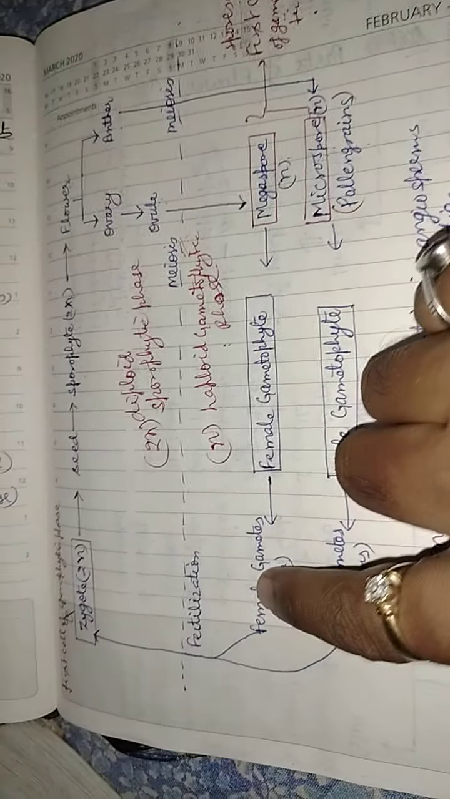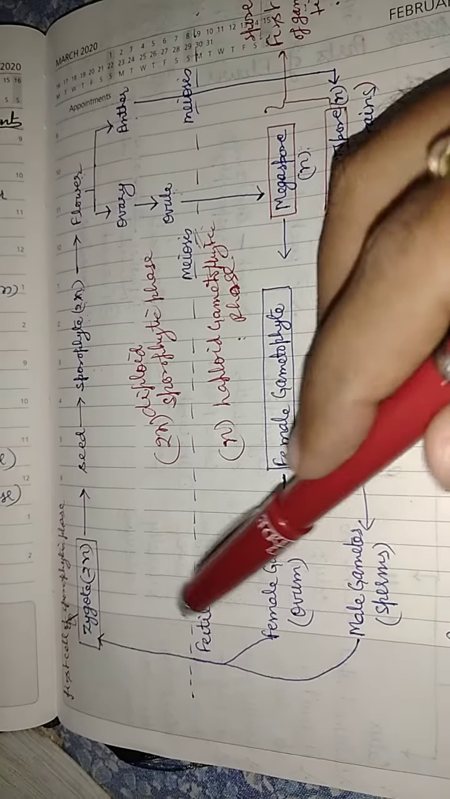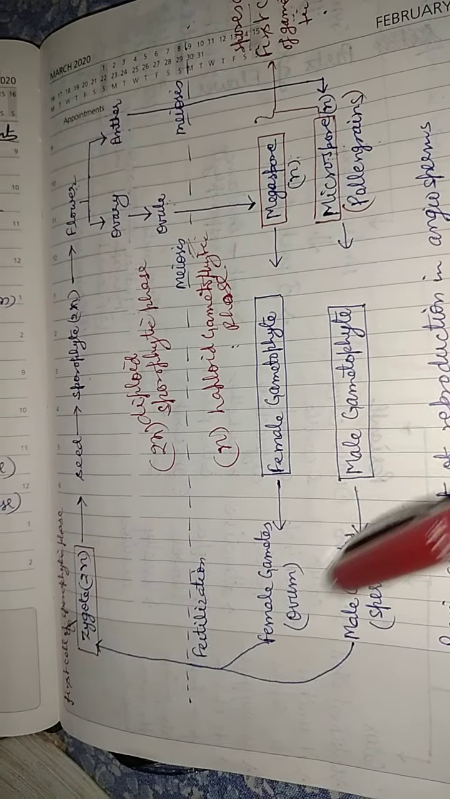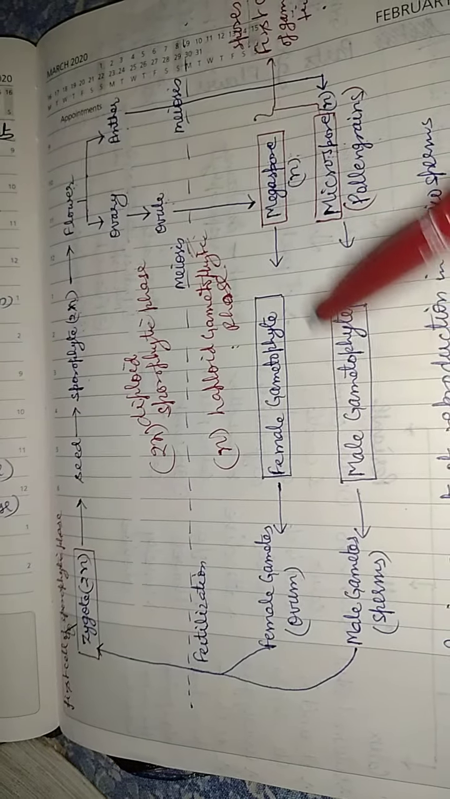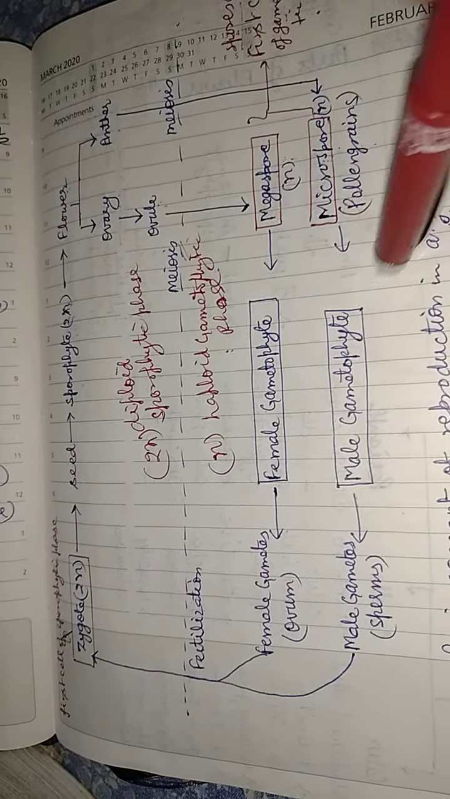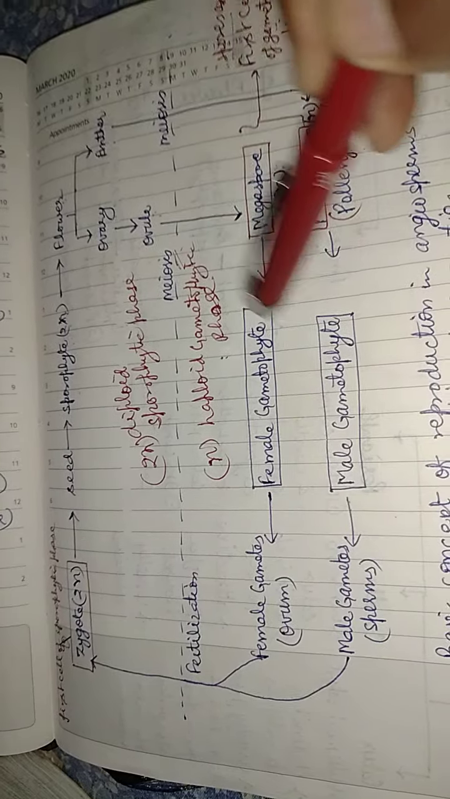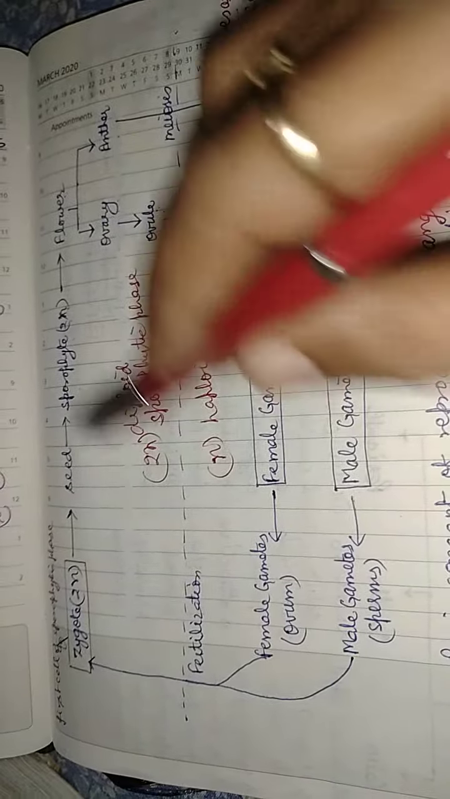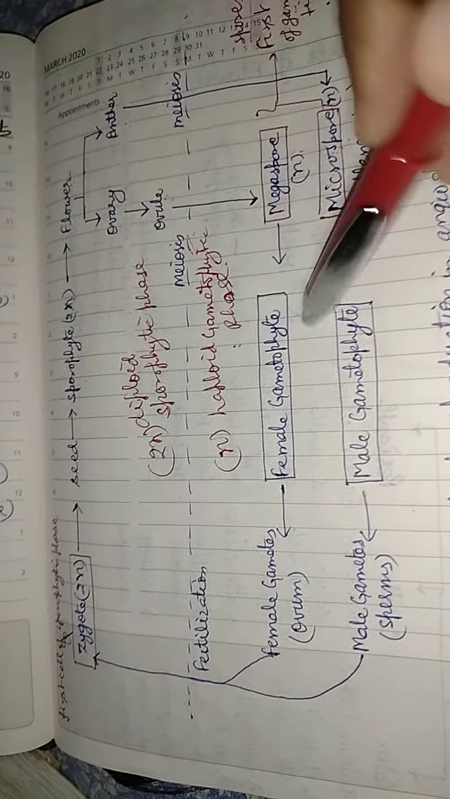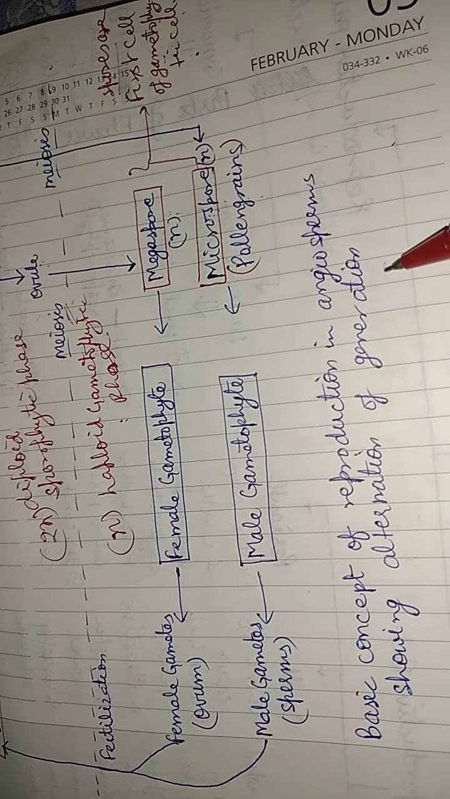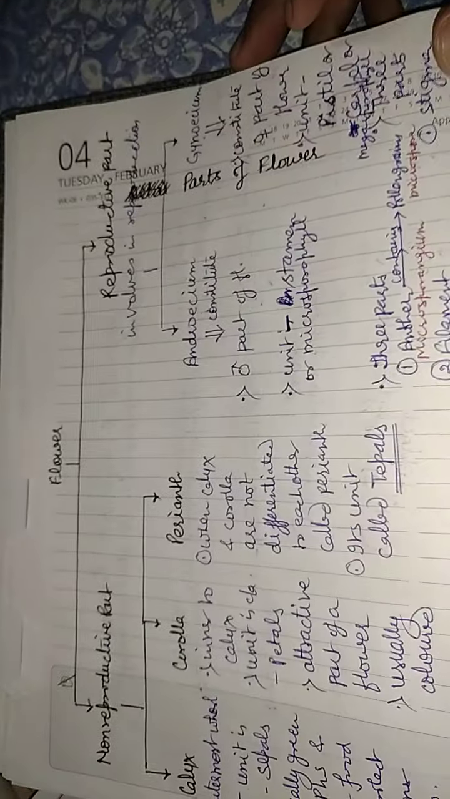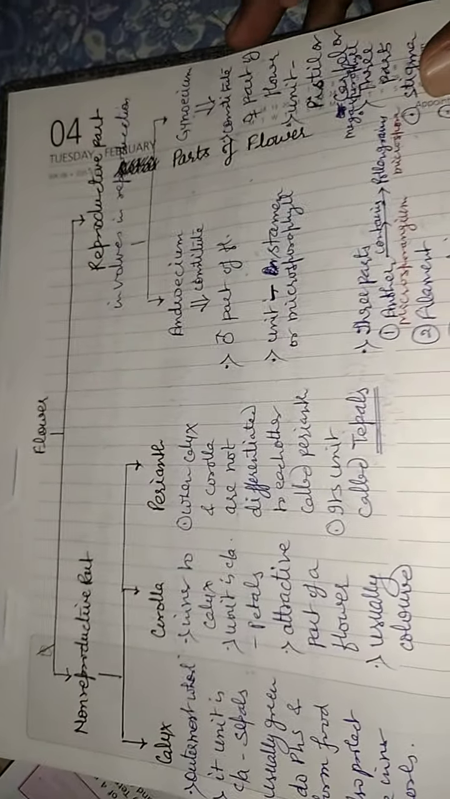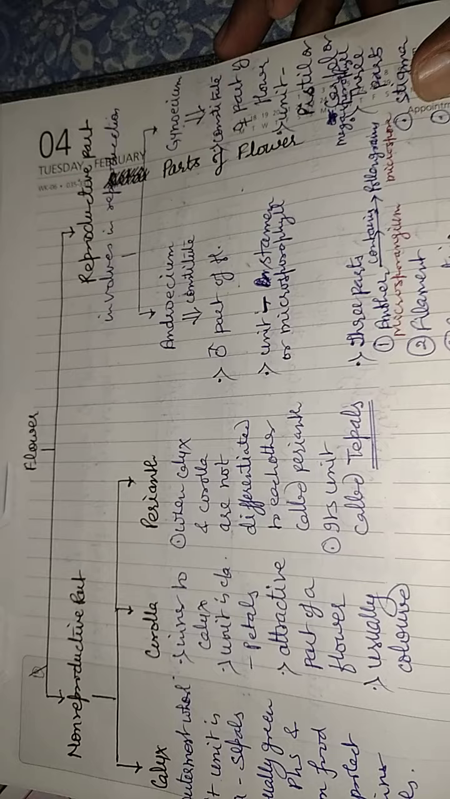This is the alternation of generation. This is a life cycle, and in this life cycle we clearly see that this is diploid phase, this is haploid phase, then diploid phase, and then haploid phase. Each life cycle contains diploid phase, haploid phase, and the cycle continues. Both phases come alternate to each other, so it is called alternation of generation. Now, next part is flower.